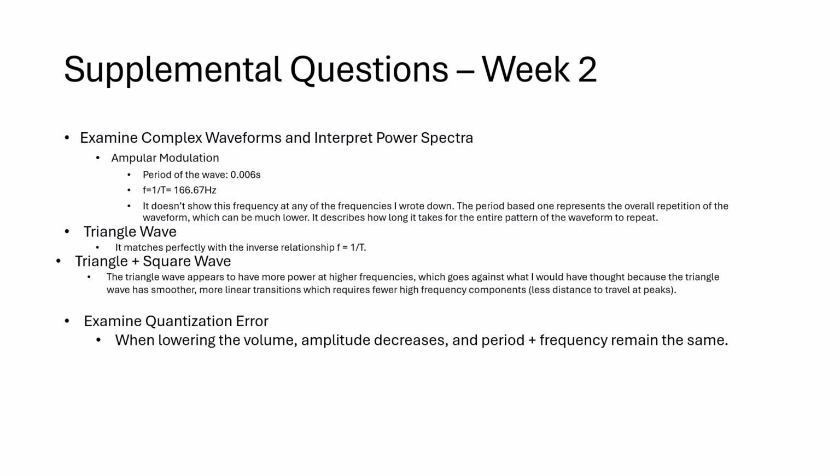The period represents the overall repetition of the waveform, which can be much lower, and it describes how long it takes for the entire pattern of the waveform to repeat. But with the triangle wave, it matched almost perfectly with the inverse relationship, f equals 1 over T.